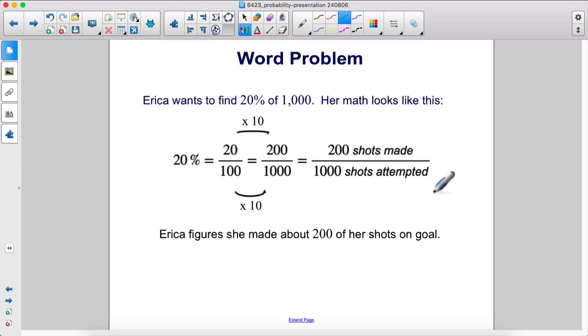Her math looks like this. 20%, by definition, is 20 over 100. If we want to convert that denominator to 1,000, we have to multiply 100 by 10. But whatever we do to the bottom of the fraction, we have to do to the top. So 20 becomes 200. Erica figures she made about 200 of her shots on goal.